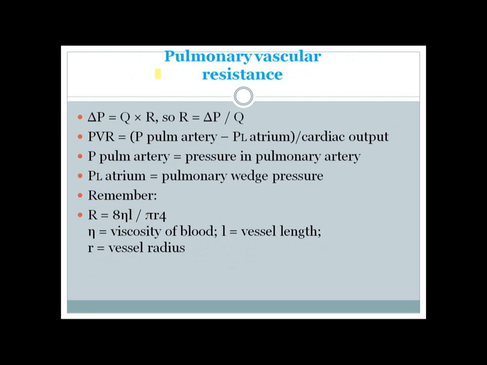So here we have an equation for calculation of the pulmonary vascular resistance. As we know, delta P equals Q times R, meaning that the pressure gradient equals the flow times the resistance. Thereby resistance equals pressure gradient divided by the flow. And we can measure the pulmonary vascular resistance as PVR equals pressure in the pulmonary artery minus pressure in the left atrium, divided by the cardiac output of the right ventricle, which is equal to that of the left ventricle.